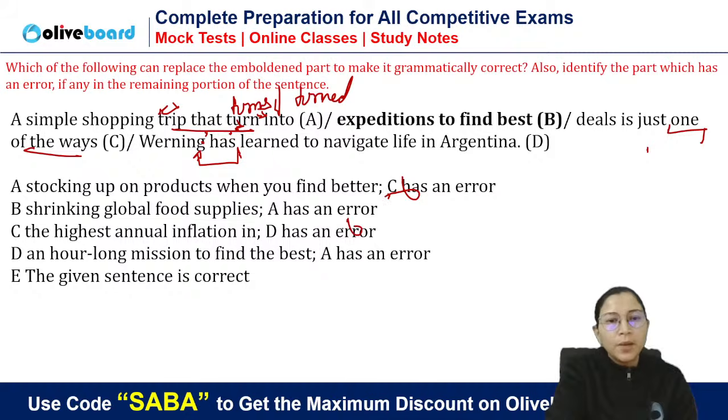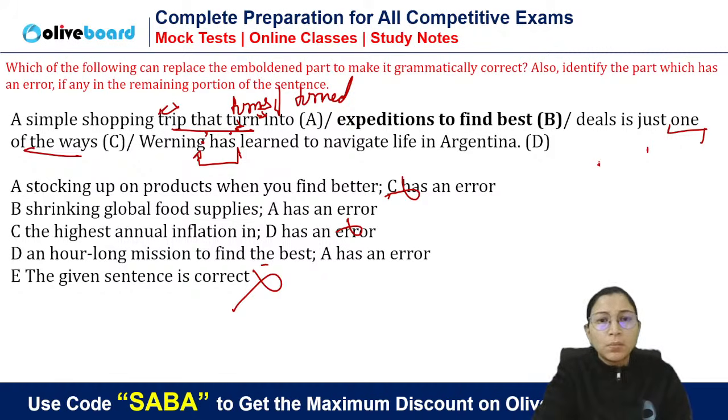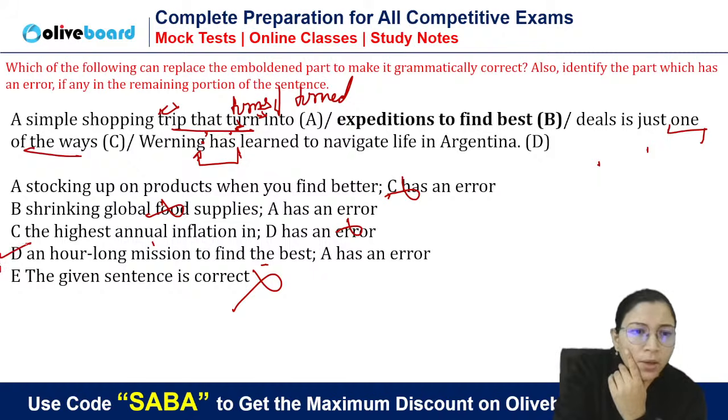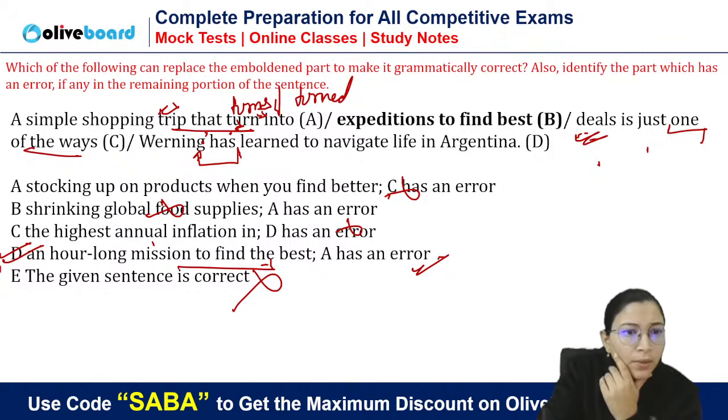Eliminate this, eliminate this, eliminate this. A has an error, right? A simple shopping trip that turns into or turned into expeditions to find best deals. Expedition turned into shrinking? No, a trip cannot turn into shrinking global food supplies. You can say a trip that turned into an hour-long mission to find the best deals will go. So simple, the answer will be D. Right? Is it clear? So a simple shopping trip that turned into an hour-long mission to find the best deals is just one of the ways Warning has learned to navigate life.